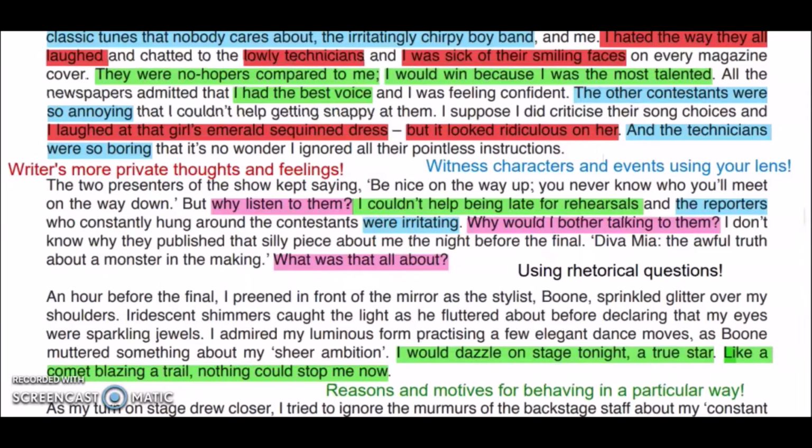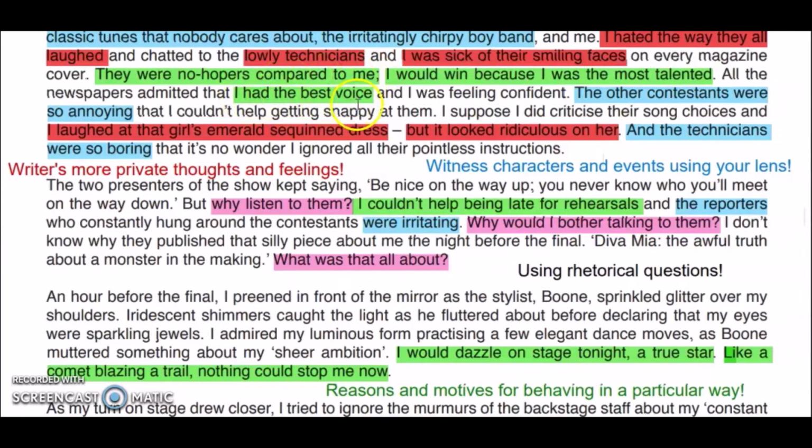For example, all the examples here marked with green give you an idea of the reasons or the motives for behaving in the particular way that Mia is behaving right now. For example, here she says that there were no hopers compared to me. There is no hope for them being successful, so that's why they are hopeless people, because I would win because I was the most talented. She feels that she is the most talented person on the earth.